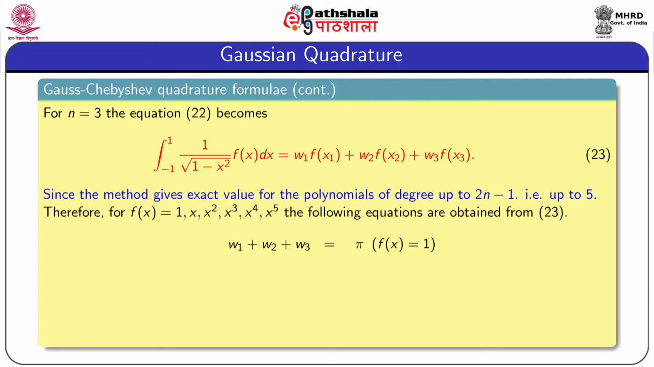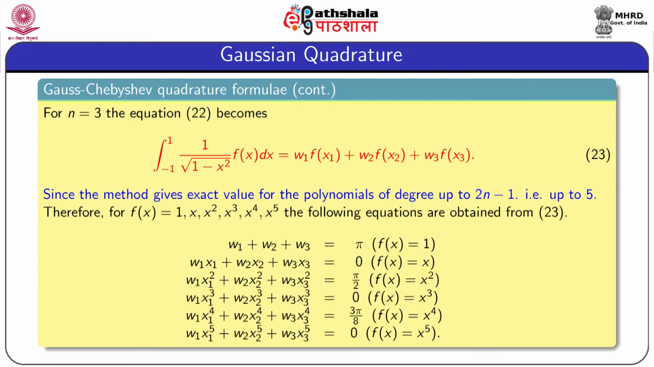So for f of x equal to 1, we obtain from equation 23 the equation w1 plus w2 plus w3 equal to pi. When f of x equal to x, then equation 23 gives w1 x1 plus w2 x2 plus w3 x3 equal to 0. And for other values of f, that means for f of x equal to x square, x cube, x4 and x5, we obtain the remaining 4 equations. See that all these equations are highly nonlinear. Nonlinear with respect to x, that means if the values of x are known, then all these equations become a system of linear equations containing only w1, w2 and w3.